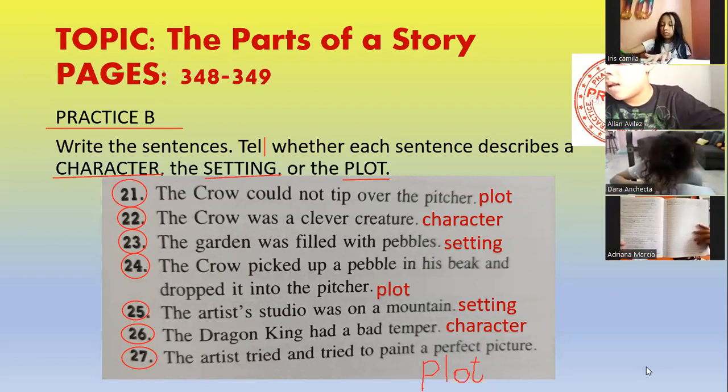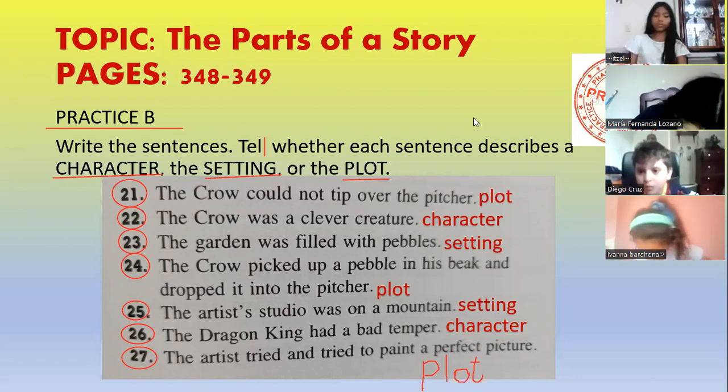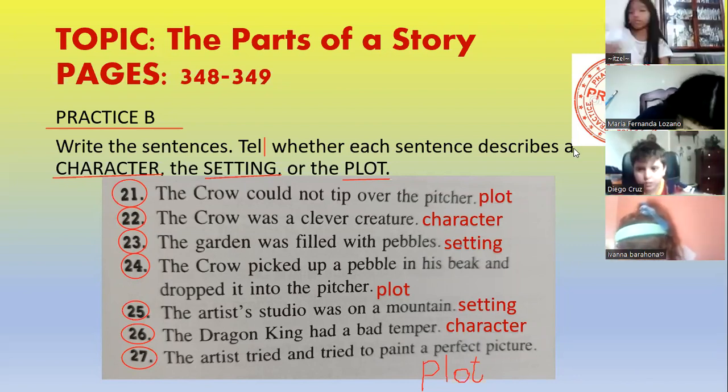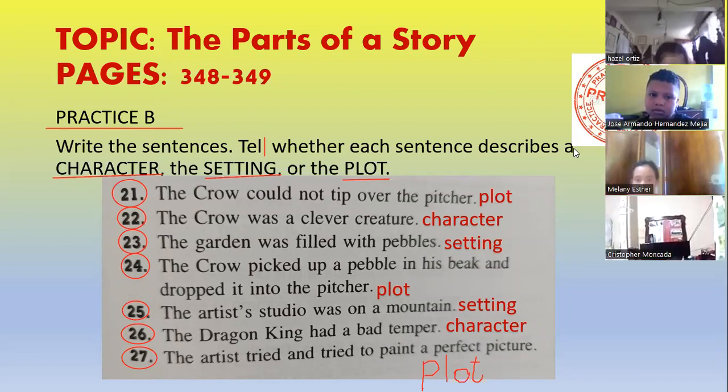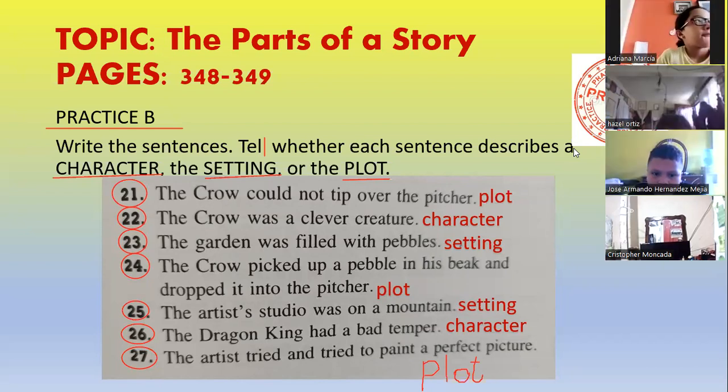Okay, excellent job, Adriana. But we need to read in class. You have to read it in Schoology because that's your homework. Your homework is to read the short story you write in class. So you are going to record yourself reading the story, not in class. Yes, of course you can give ideas. You can share the ideas you have in class about the story you are writing.